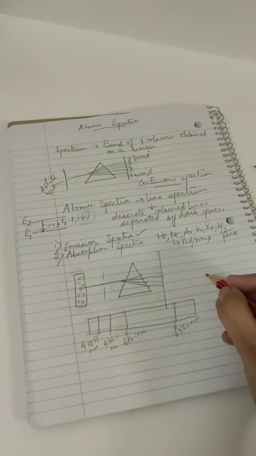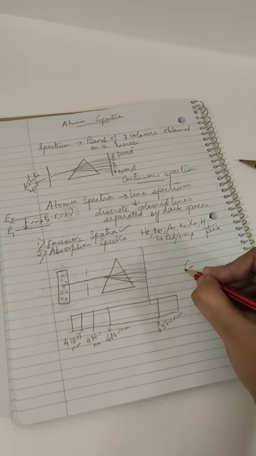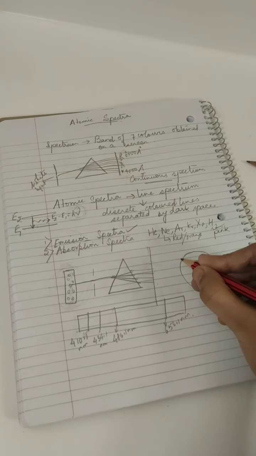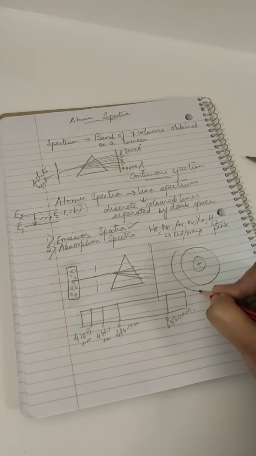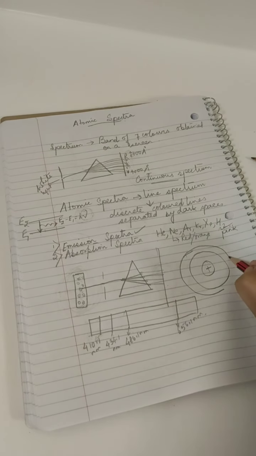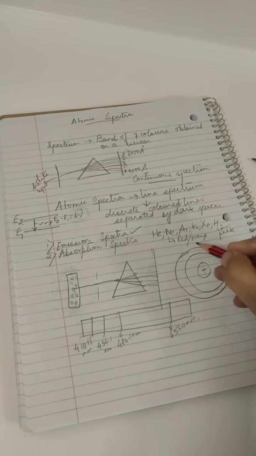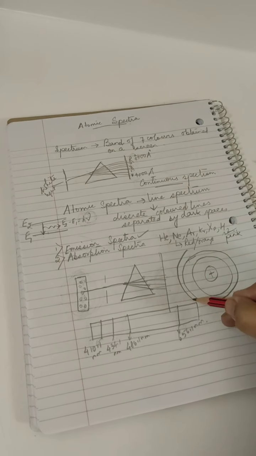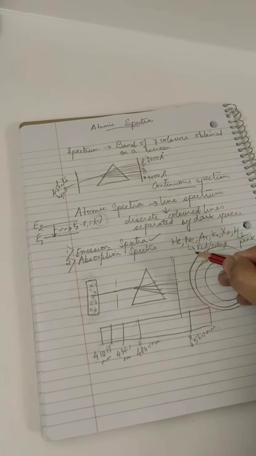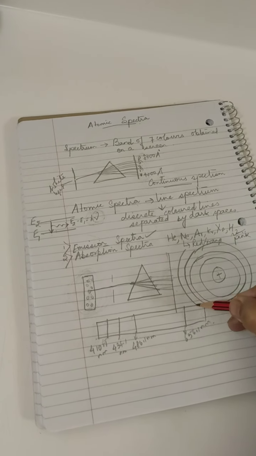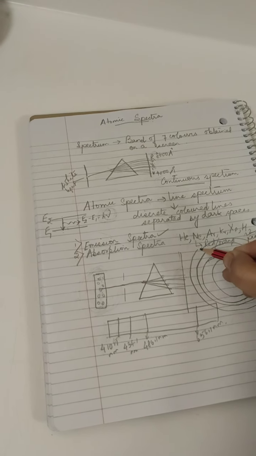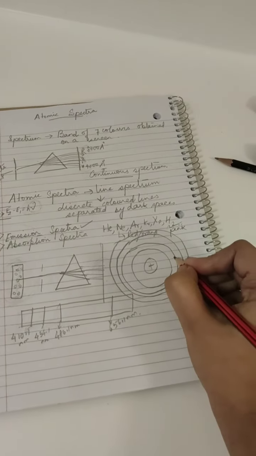Because you know the energy levels in an atom is quantized. If this is the nucleus and these are the energy levels of the atoms, then these energy levels of the atoms are quantized. They are discrete energy levels of definite values.